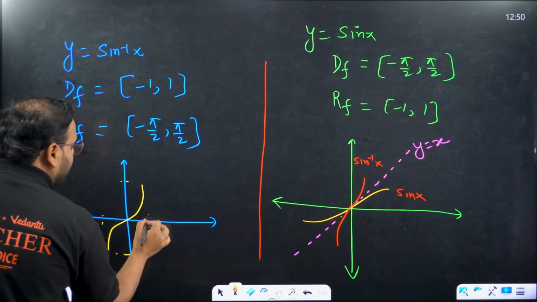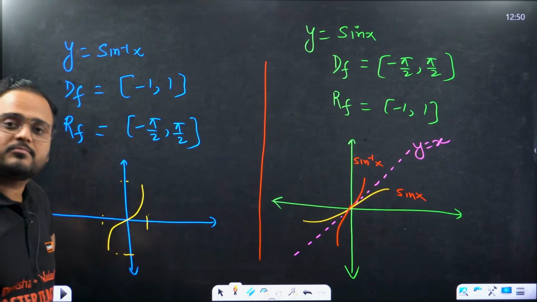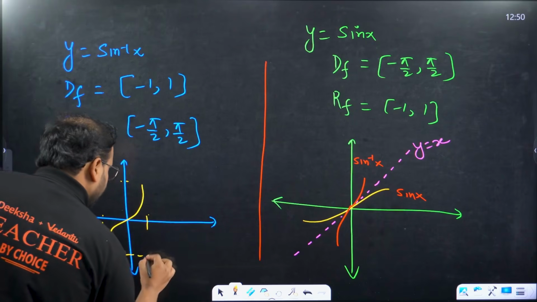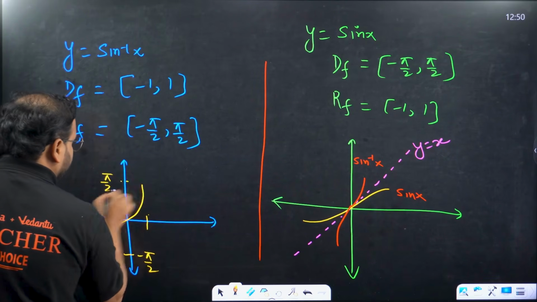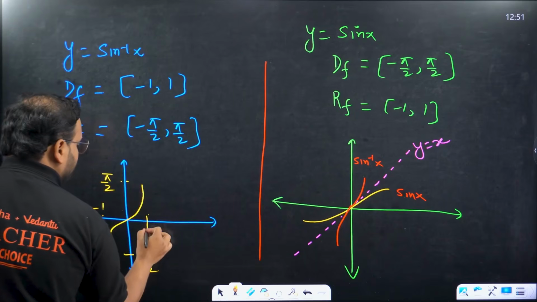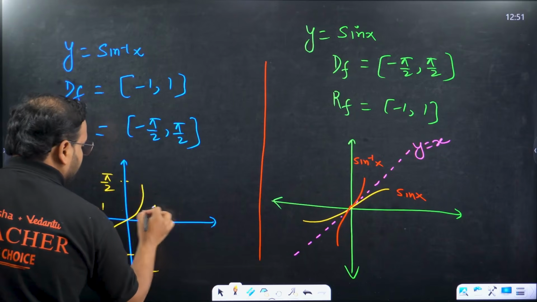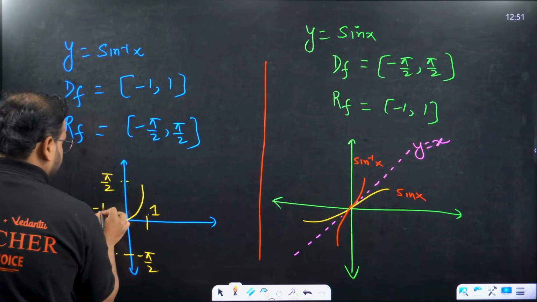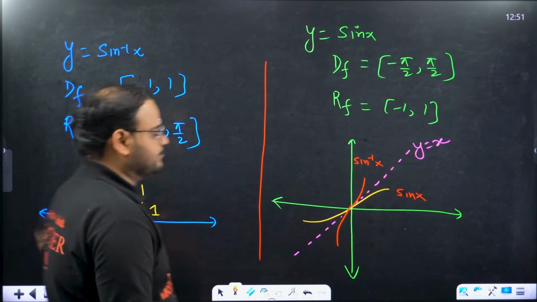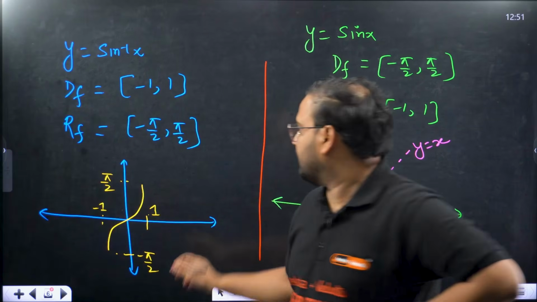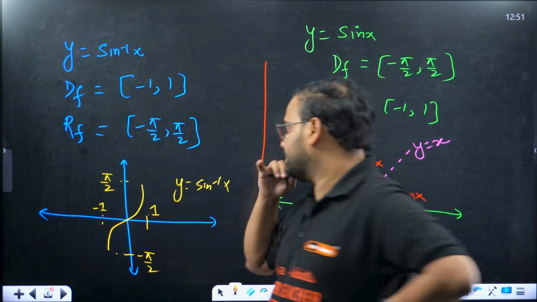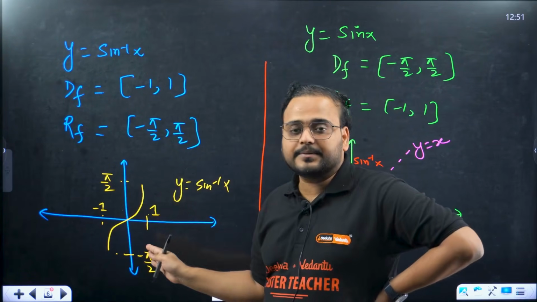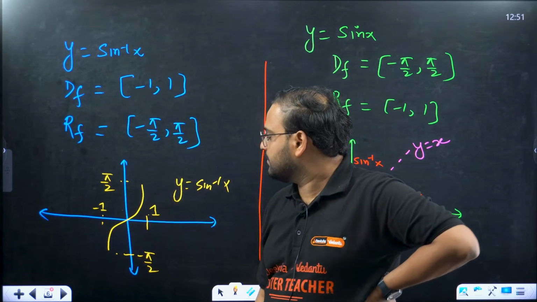This is the graph where this value I'll write over here. Understand this: the output of any inverse trigonometric function is always an angle. This will be minus pi by 2 to pi by 2. This will be minus 1 to 1, and over here we'll have 1. So this is your y equal to sin inverse x, the graph. Okay, I hope this is clear. Is this clear, guys? Please check.